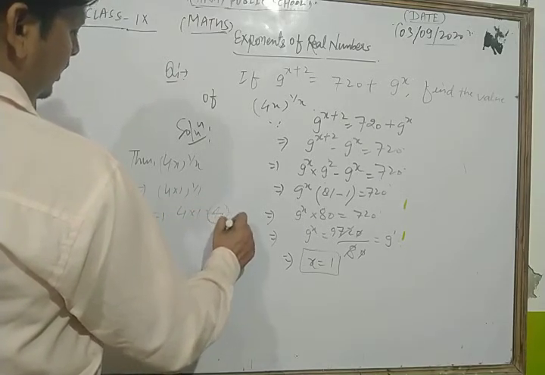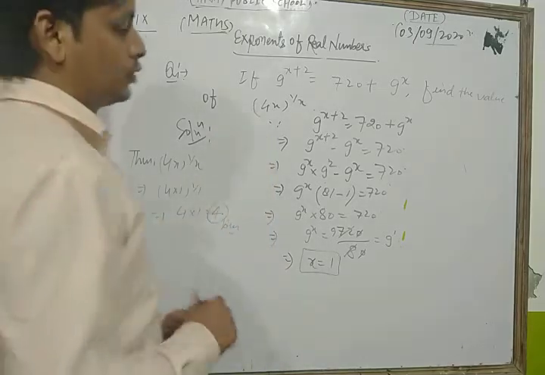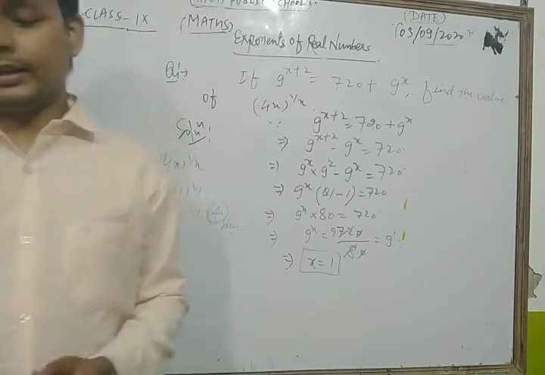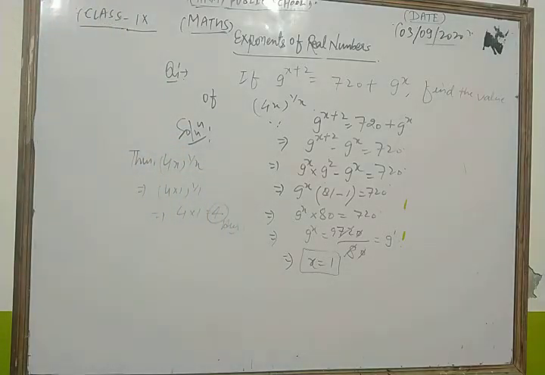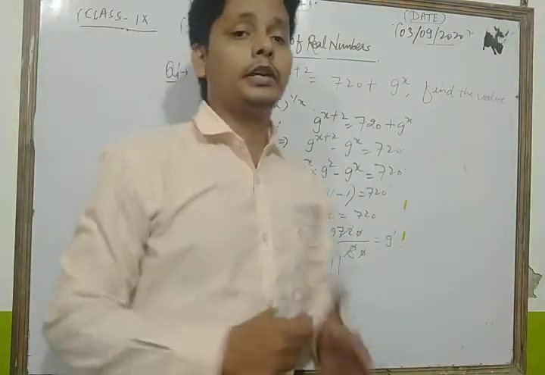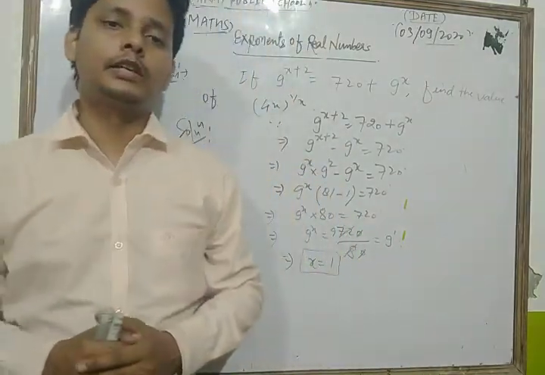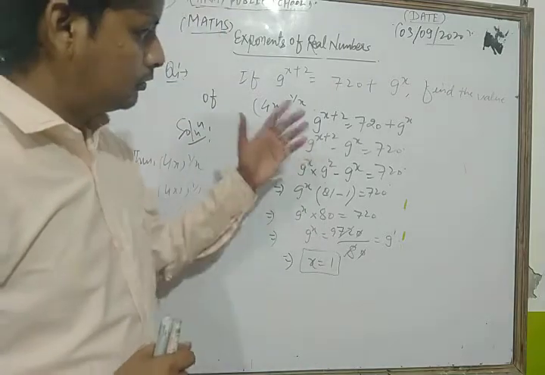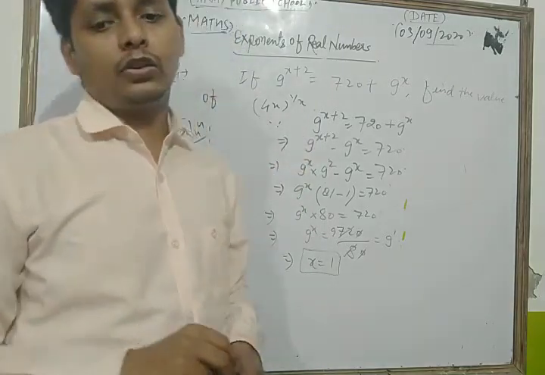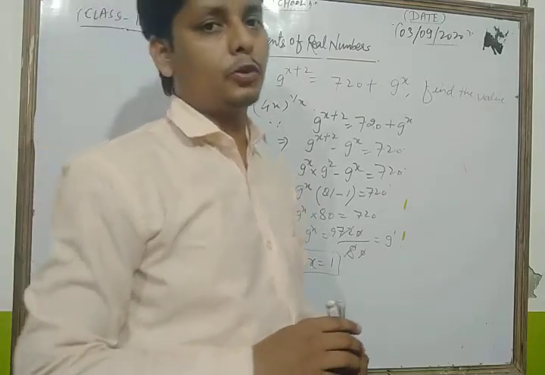So this is our required answer. So dear student, in this way you can solve each and every question of your NCERT exercise based on that topic. Now dear student, we take and solve some other important question based on the same topic.